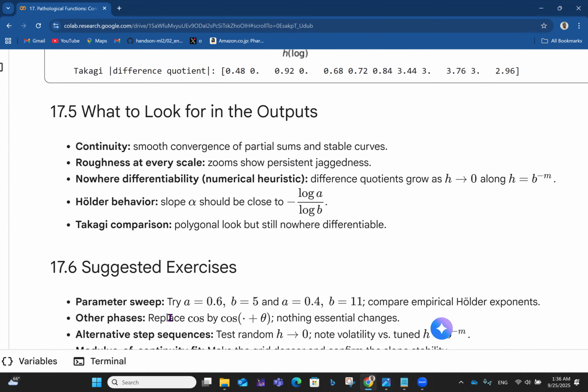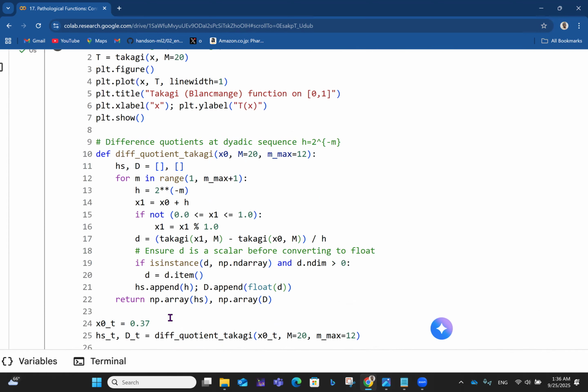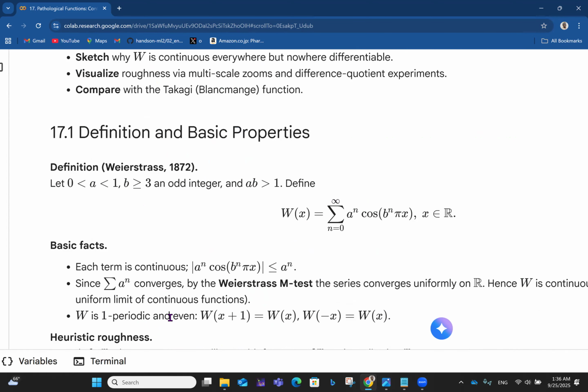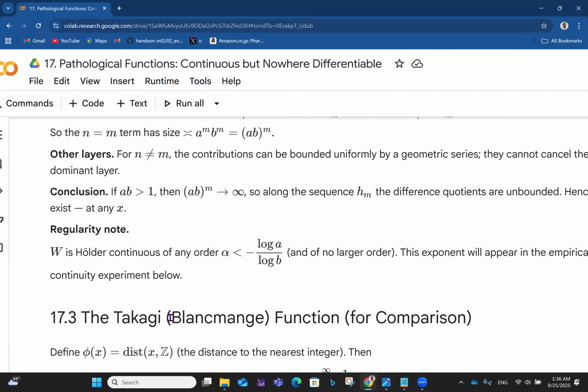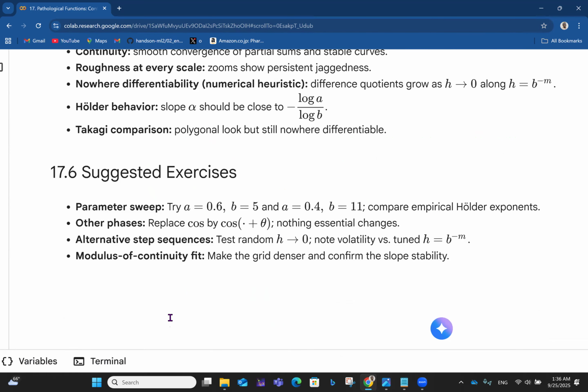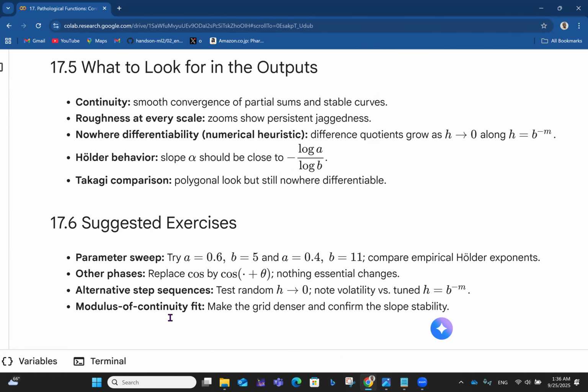So with this, we'll come to the end of this video about pathological functions, talking about everywhere continuous but nowhere differentiable functions like that. So that's the kind of pathology that you have: a function that is continuous but not differentiable. All right. So that brings us to the end of this interesting video. In the next video, we'll be talking about another kind of pathological function.